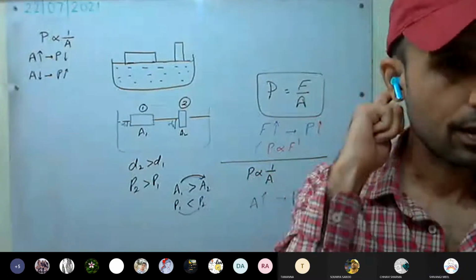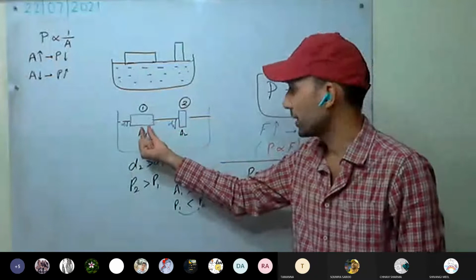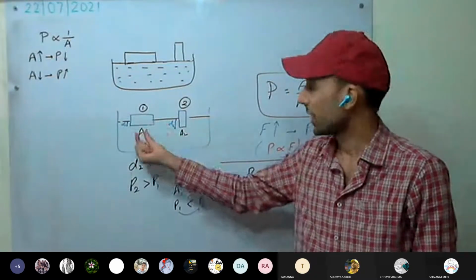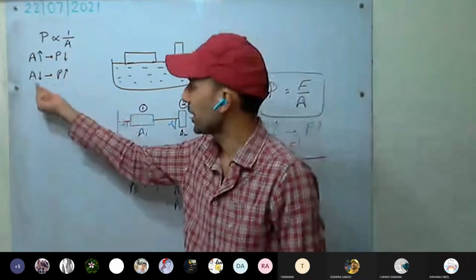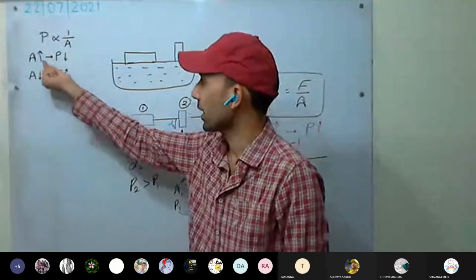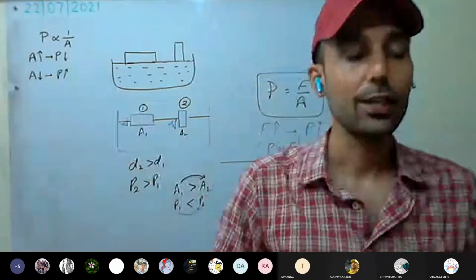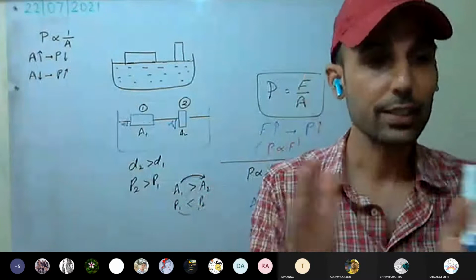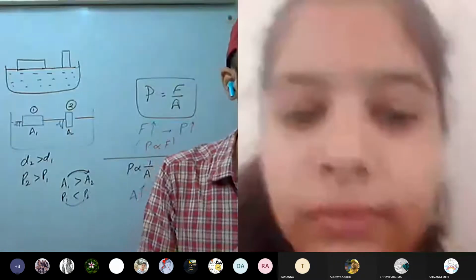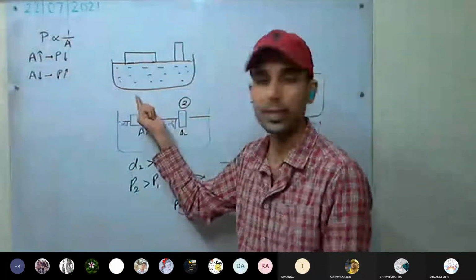So what does it show? That if we decrease the area in contact, pressure increases. If area is increased, pressure decreases. So accordingly, it will be applied. For different applications, we will increase the area, and for different applications, we will decrease the area, so that pressure may be more or less depending on what is required.